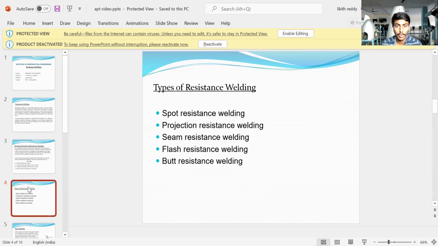Types of resistance welding: spot resistance welding, projection resistance welding, seam resistance welding, flash resistance welding, and butt resistance welding.